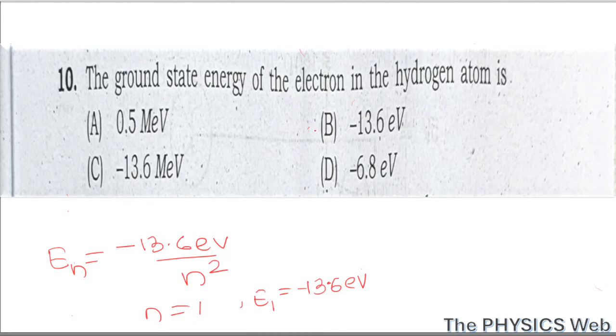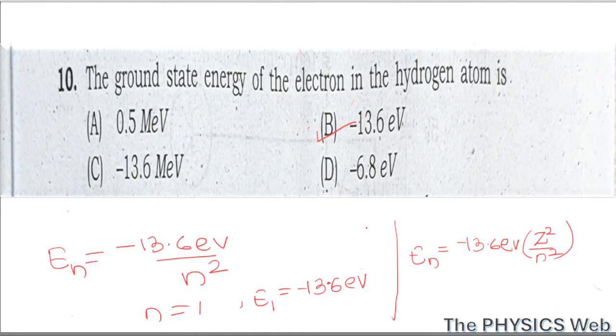So your correct option is option B. But remember, this is for hydrogen atom. If it asks you about hydrogen-like atom, then the general formula will be En equals minus 13.6 electron volt Z square by n square.